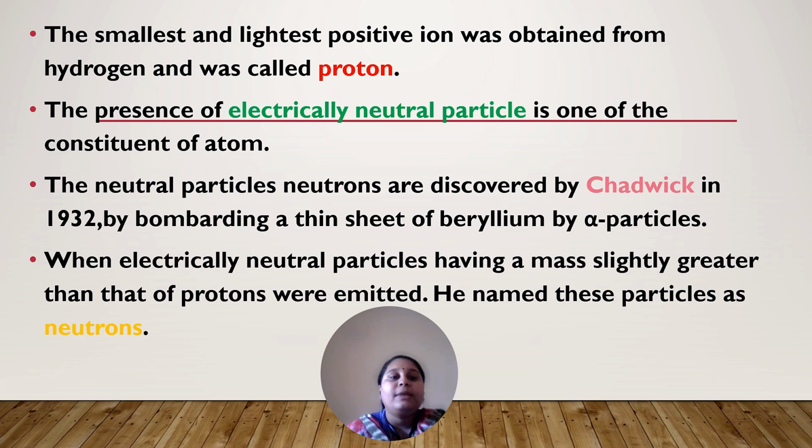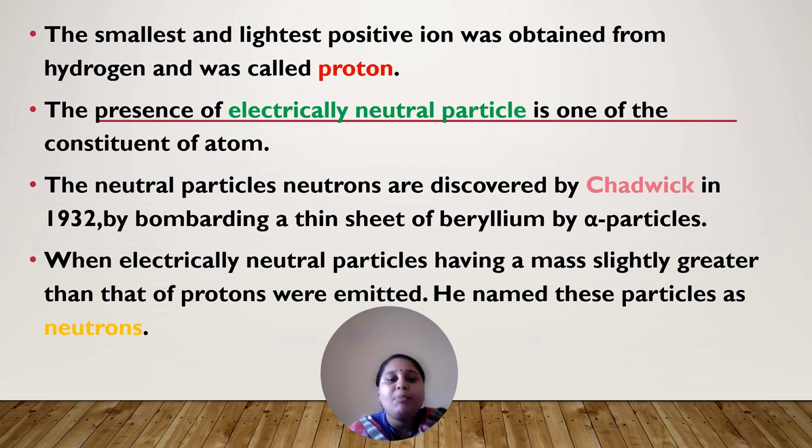There was another particle, a neutral particle, called the neutron. Neutrons were discovered by Chadwick in the year 1932 by bombarding a thin sheet of beryllium with alpha particles.